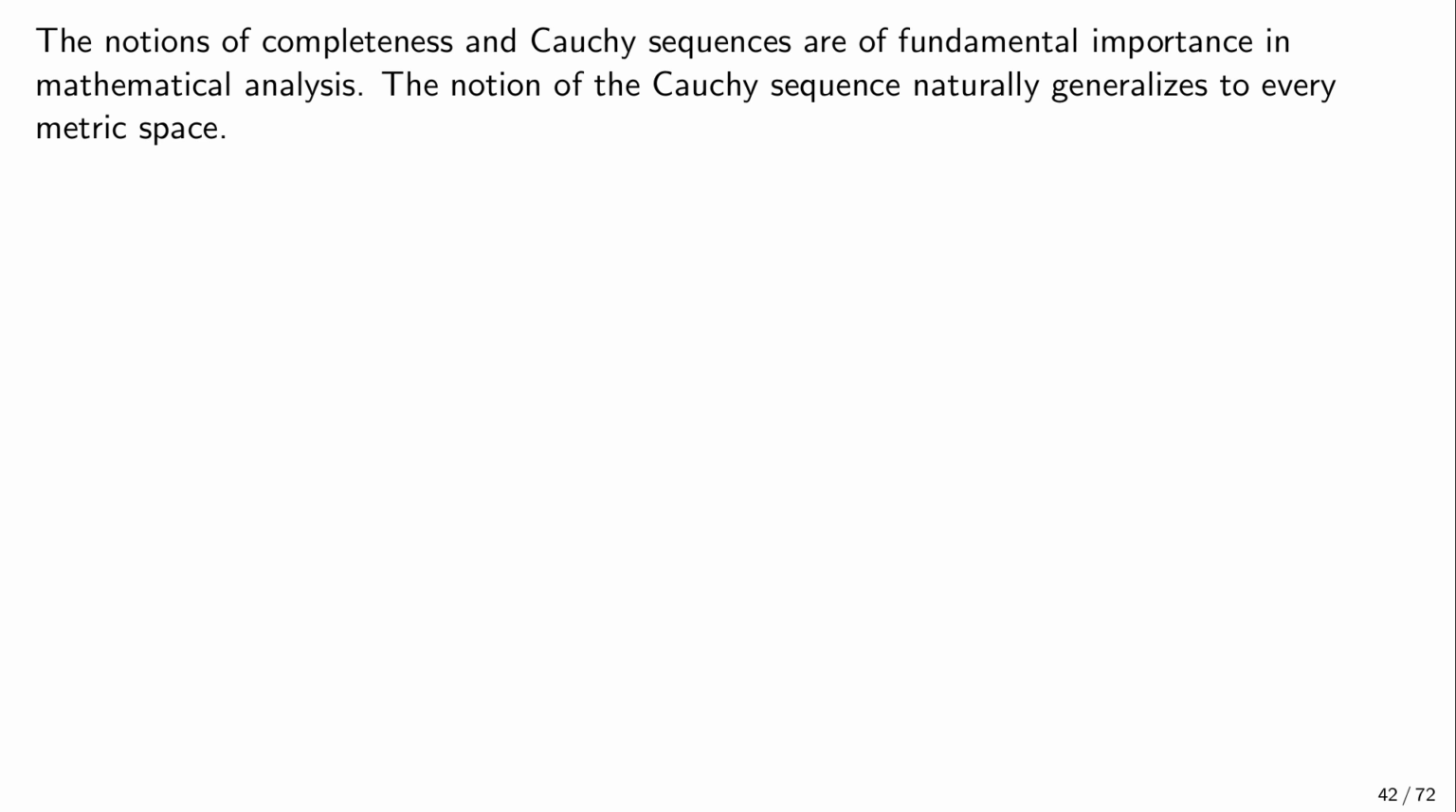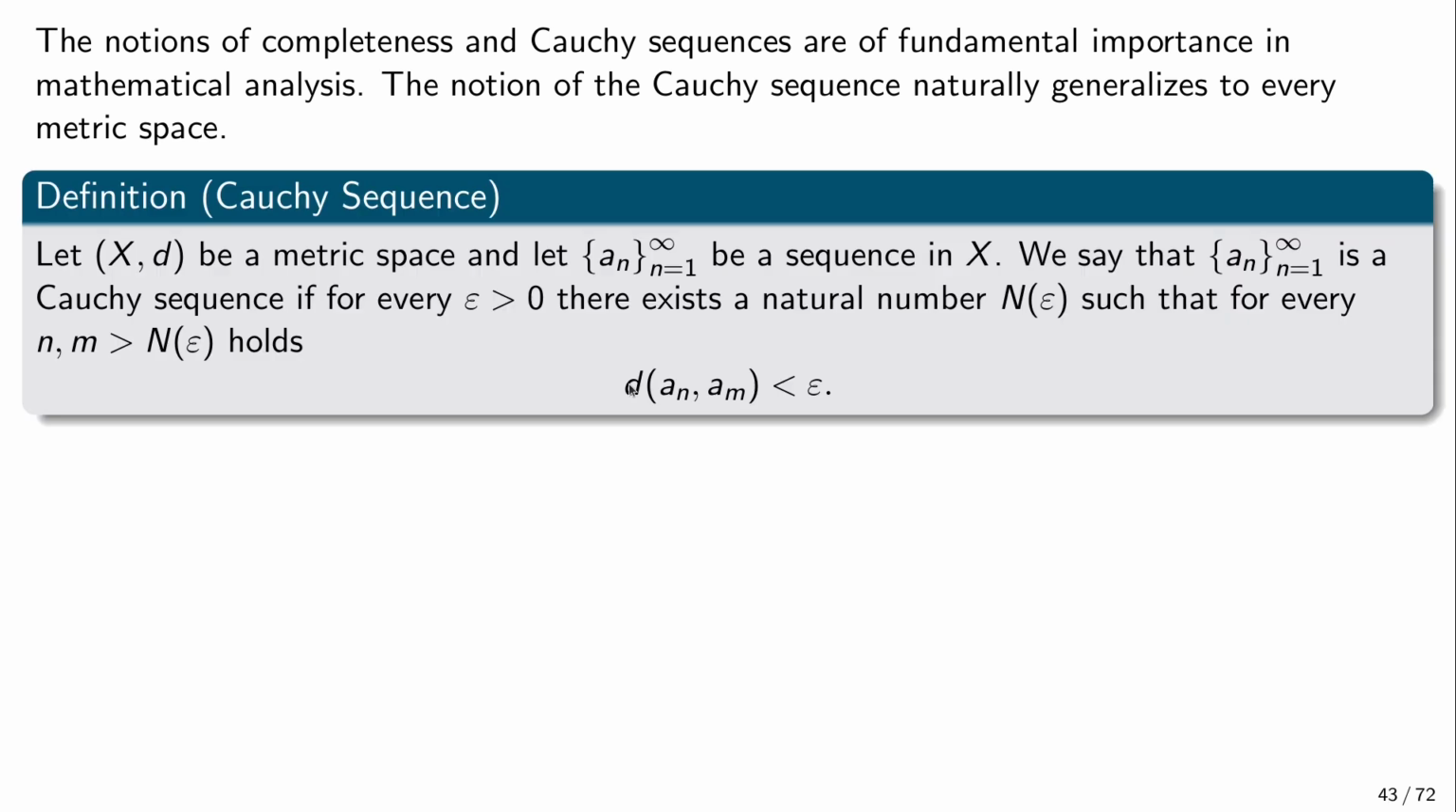So it's actually the distances between elements of the sequence, and therefore if the distance between faraway elements can be made as small as we please, this would be a Cauchy sequence. So the precise definition would be the following one. So let's see the precise definition and generalization to metric spaces.